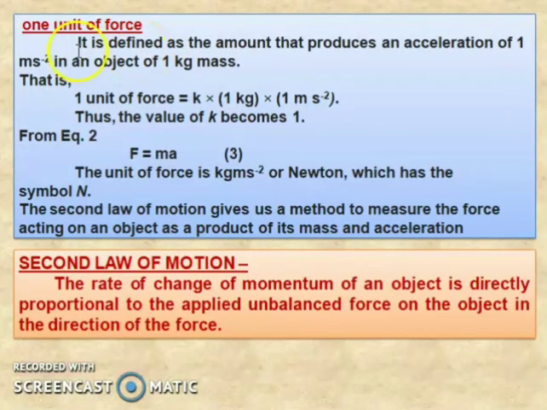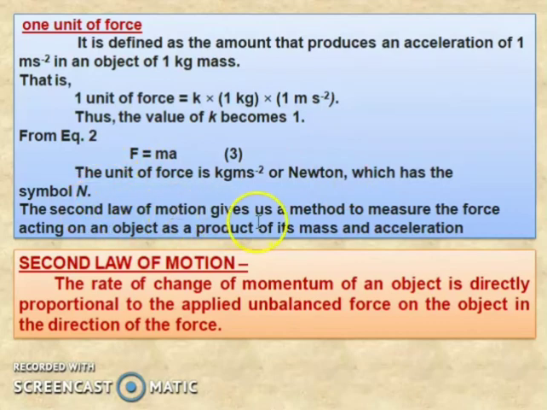Now 1 unit of force is defined as the amount that produces an acceleration of 1 meter per second square in an object of 1 kilogram mass. So 1 unit of force is equal to k, a constant, into 1 kilogram into 1 meter per second square. So the value of k becomes 1, and then the equation becomes F is equal to ma. Now the unit of force is kilogram meter per second square, or we can write it as Newton, and the symbol for the Newton is N.